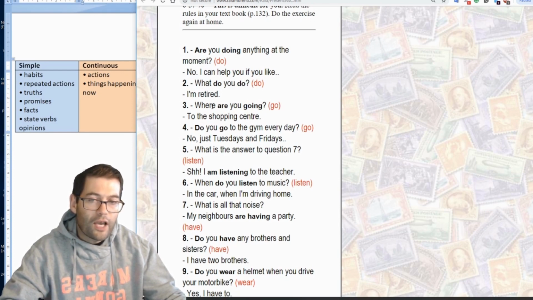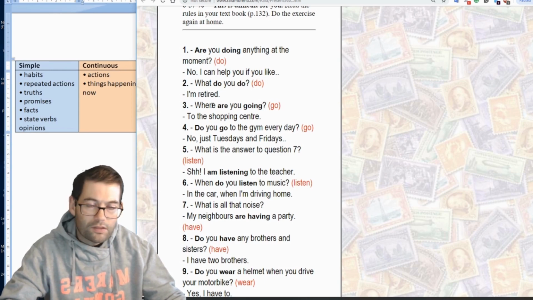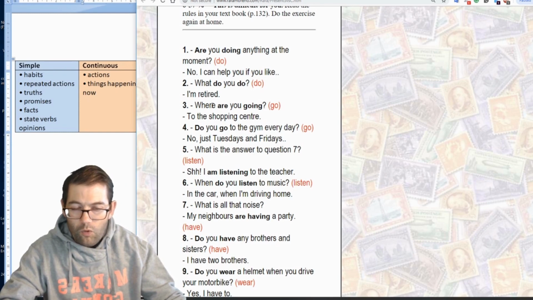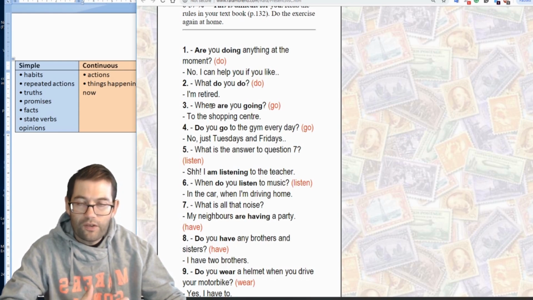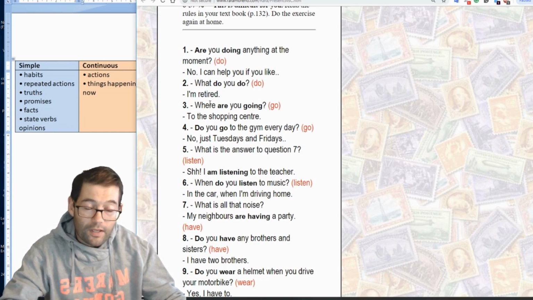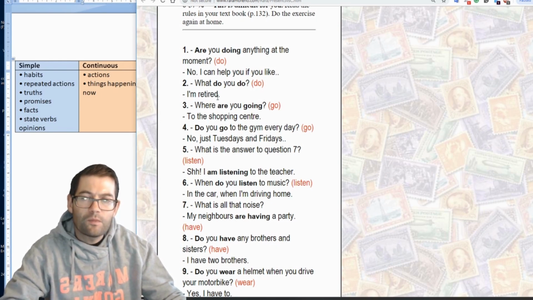But this question, however, focuses on an activity. Let's create the context that I can see someone walking off with a coat on, hat on, looking as if they're going to leave the house, and I would say not where do you go, because I'm not after... It would be wrong to think about this in terms of fact, but in terms of the activity of leaving the house and going somewhere else. So here we would use the continuous tense and the correct question form. Where are you going?